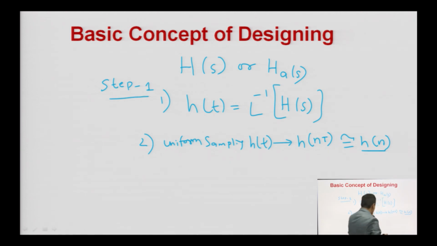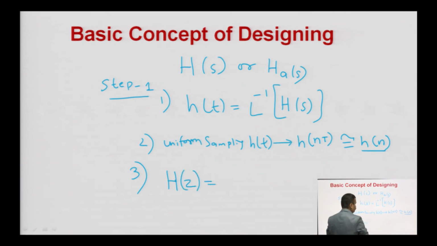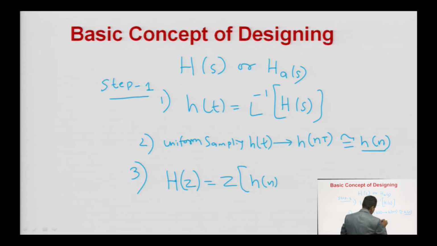Now, in the third step what? In your third step you will get the capital H(z). Okay. Because now you are having h(n), now you are interested to calculate H(z). So, capital H(z) is equal to what? It is the z transform of small h(n).